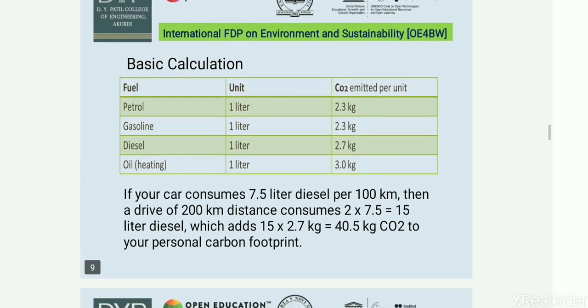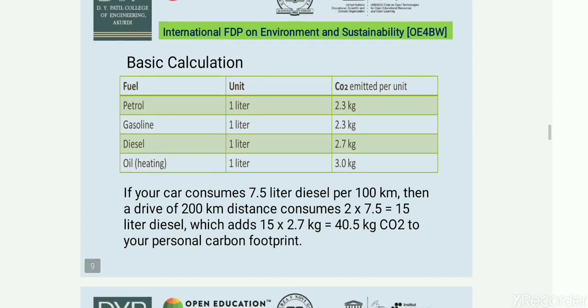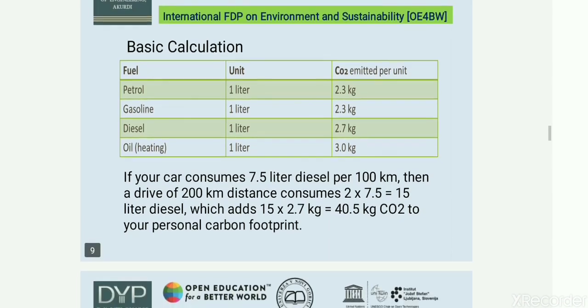So these are the basic calculations for carbon footprinting. One liter of petrol, or gasoline, can emit about 2.3 kg of carbon. One liter of diesel can emit 2.7 kg of carbon, and one liter of heating oil emits 3 kg of carbon. A sample calculation is given over here.